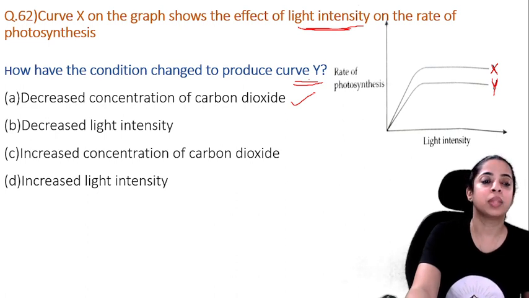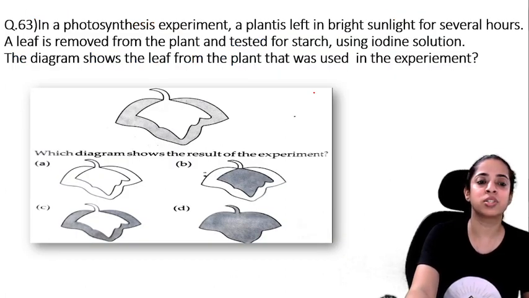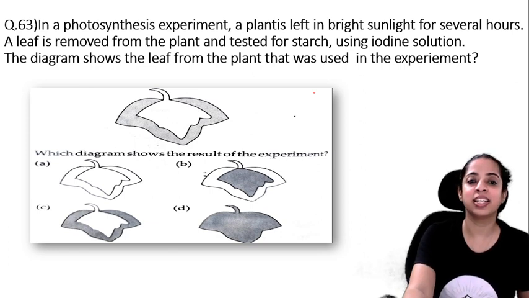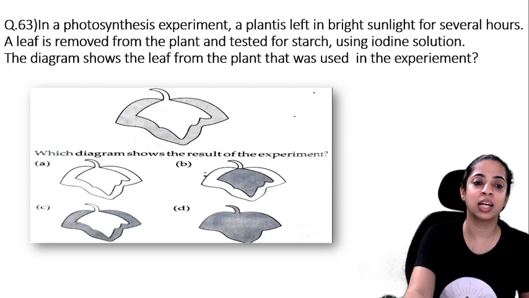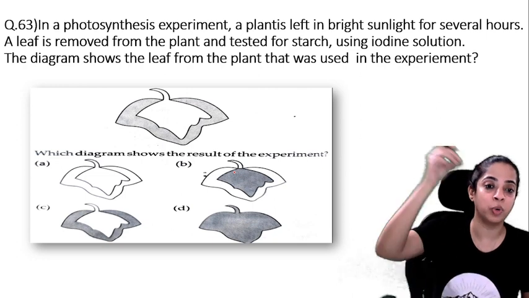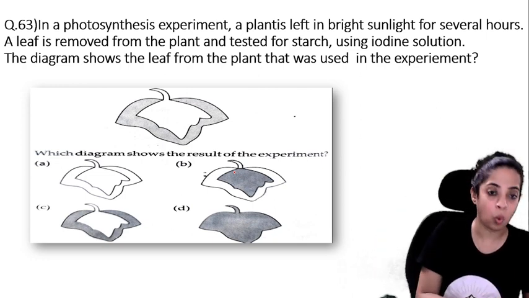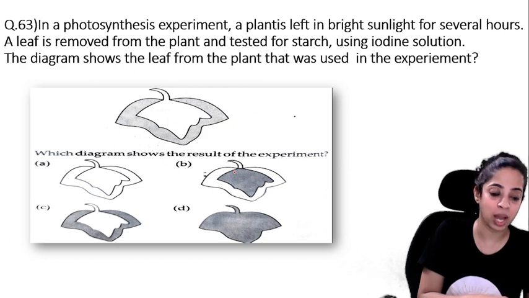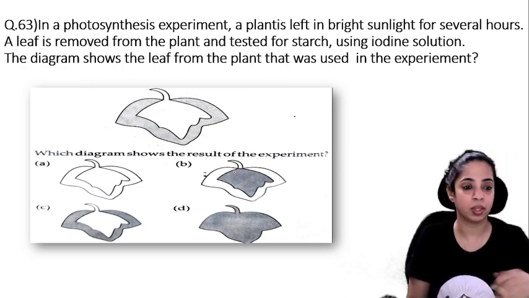Now 63. In a photosynthesis experiment, a plant is left in bright sunlight for several hours. A leaf is removed from the plant and tested for starch using iodine solution. The diagram shows the leaf from the plant that was used in the experiment. Which diagram shows the result of the experiment, A, B, C or D? That is, when you put the iodine on it, which part will show blue-black color?